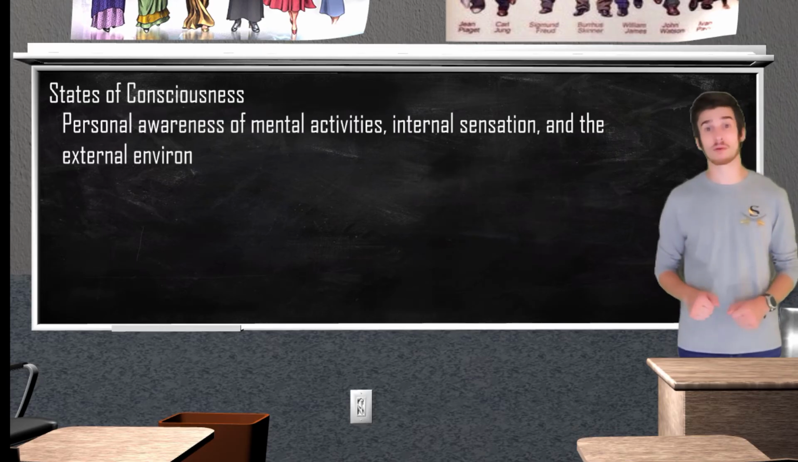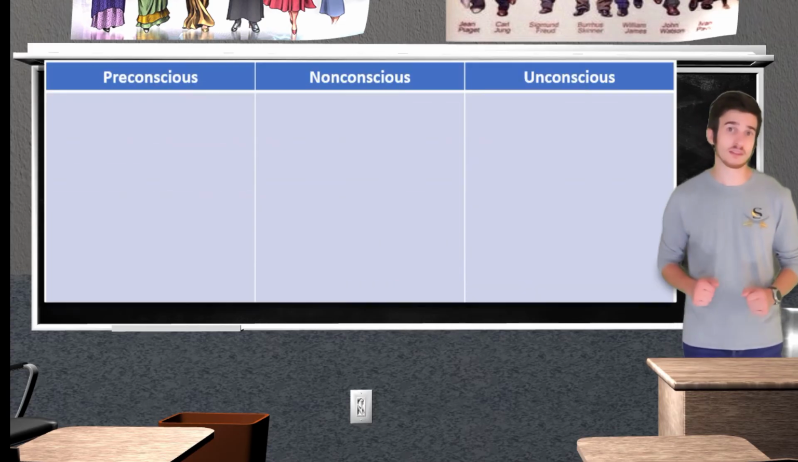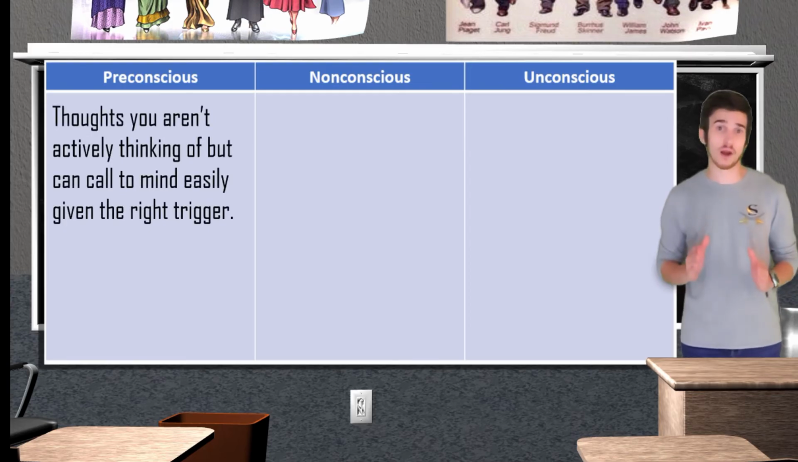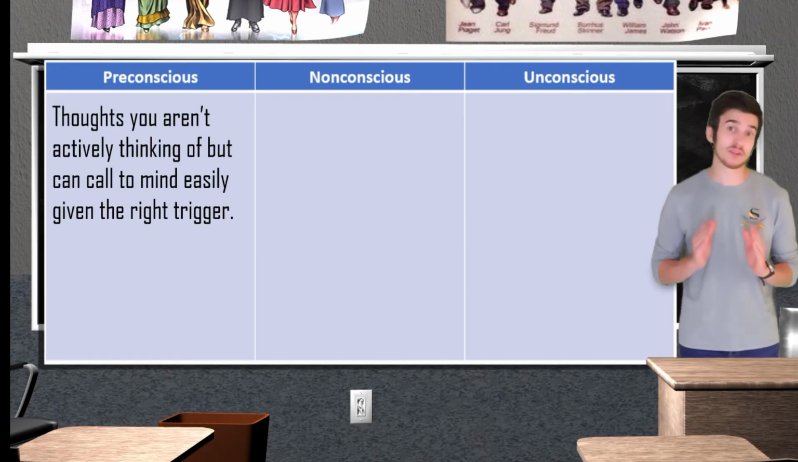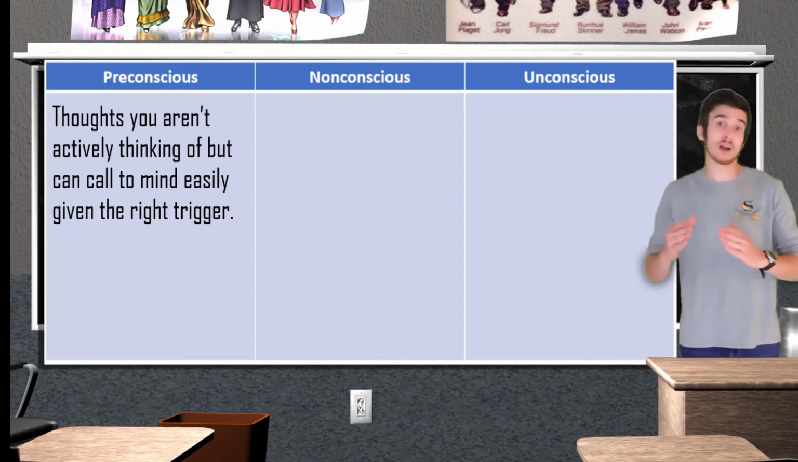And for our last topic of discussion, we have our states of consciousness. Consciousness just refers to our personal awareness of mental activities, internal senses, and the external environment. There are going to be 3 levels of consciousness that we need to know about. The preconscious is information that we are not actively aware of, but we can easily become aware of at any given time. If I were to ask you to tell me what you had for breakfast today, you would easily be able to bring that information from your preconscious into your conscious awareness.